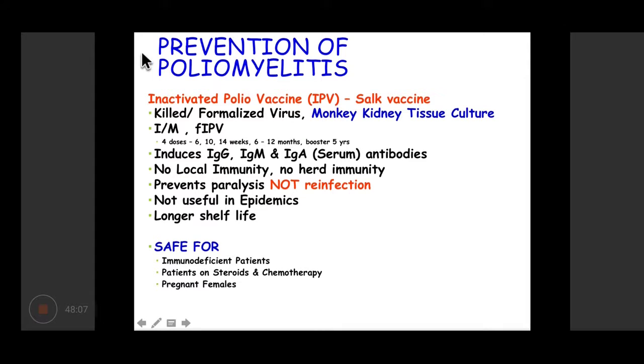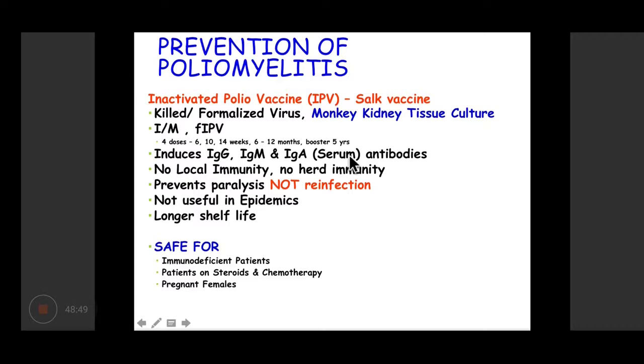So for prevention of poliomyelitis, we have few vaccines. Two very important vaccines are the inactivated polio vaccine, that is the IPV, and second is the OPV, that is the oral polio vaccine. All right. So inactivated polio vaccine is known as Salk vaccine because it was named after this scientist. So this vaccine basically, as the name suggests, is inactivated. So it is containing killed or formalized virus.